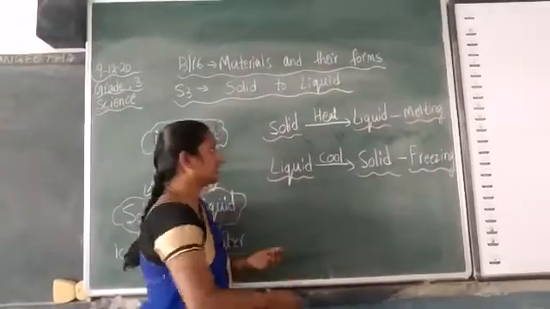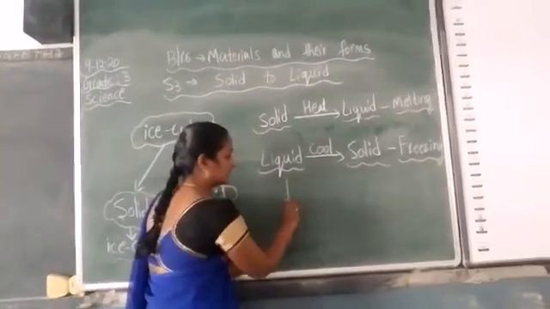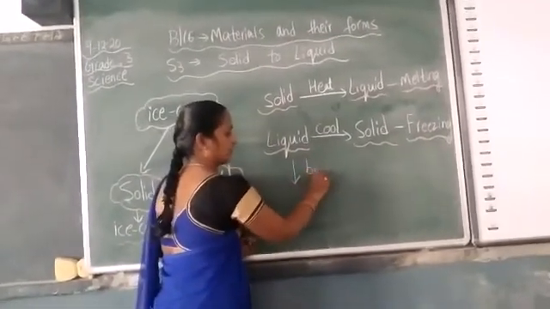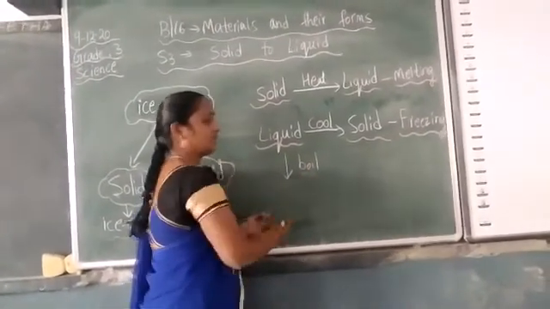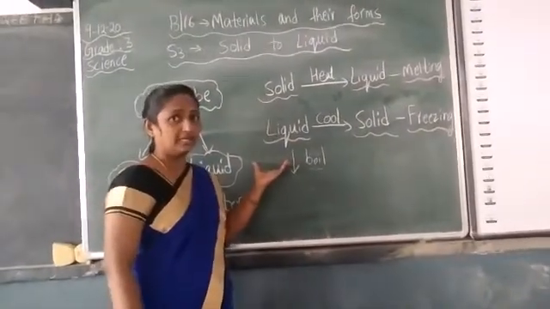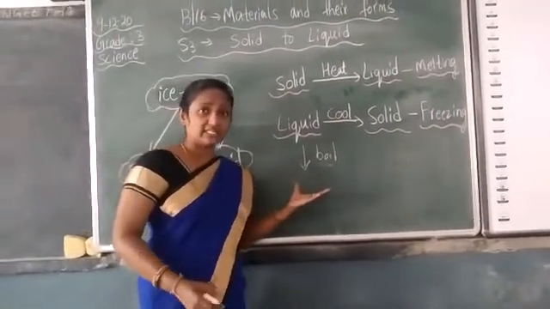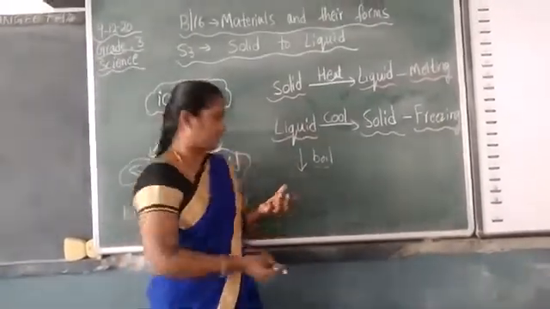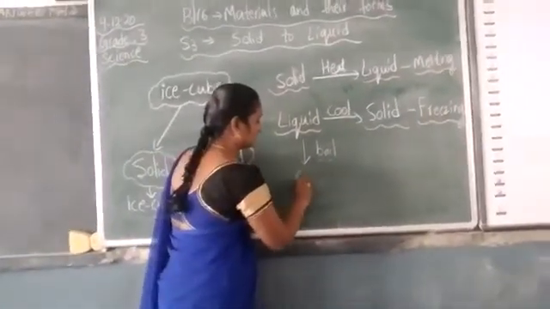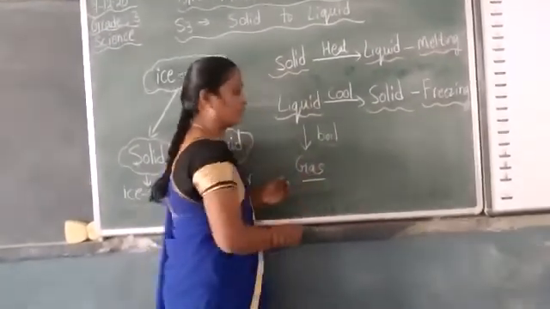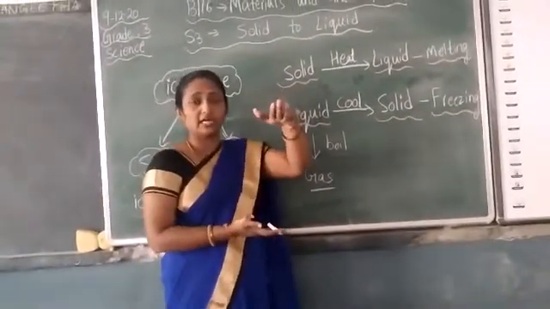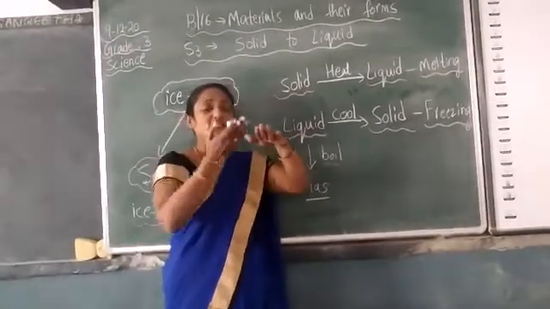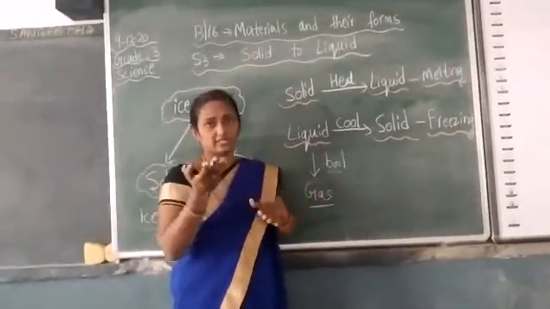How can we change it? When you boil liquids, you might have seen the mother boil the milk. So what happens? You can see the water vapor coming out when the milk starts boiling. If you keep a lid on that, you can see the water evaporates in the form of gaseous state.